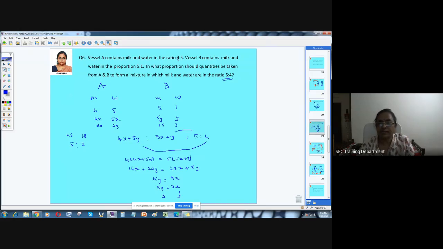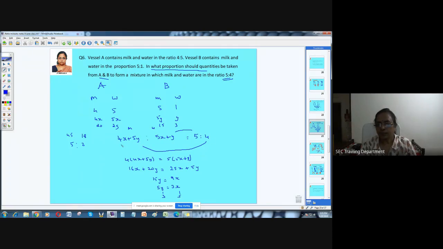The question asked here, it all matters what the question is asked. Here, it is given: in what proportion should the quantities be taken from A and B? That means I need to consider the quantity of A and quantity of B, so that the resultant is 5:4. So as usual, I'm just adding these two. When I add, milk is added separately, water is added separately. So this is milk and this is water, and the ratio you have is 5:4.